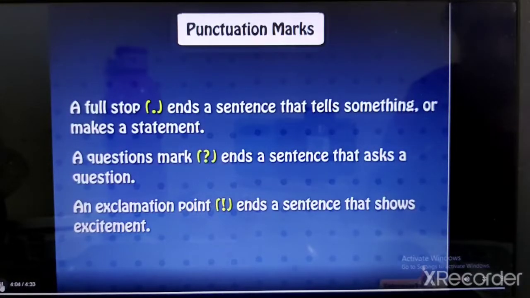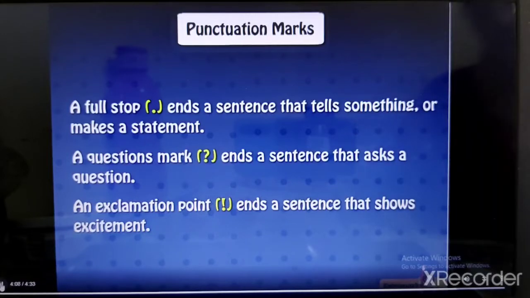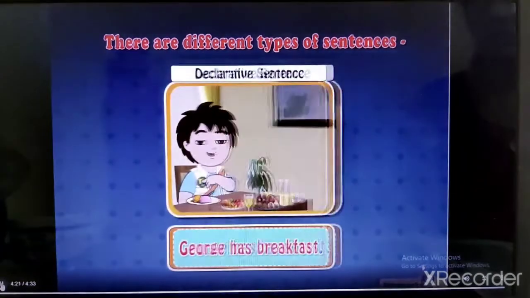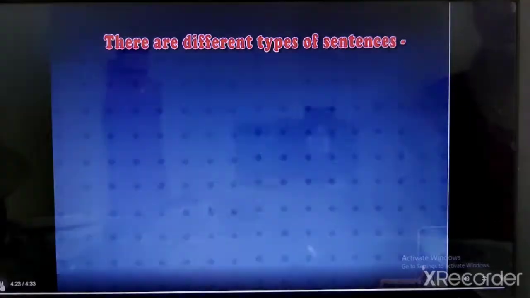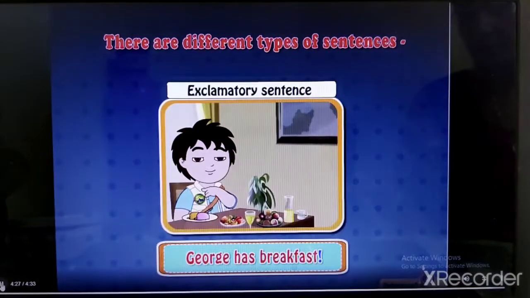A full stop ends a sentence that tells something or makes a statement. A question mark ends a sentence that asks a question. An exclamation point ends a sentence that shows excitement. There are different types of sentences: a declarative sentence, an interrogative sentence, an exclamatory sentence.